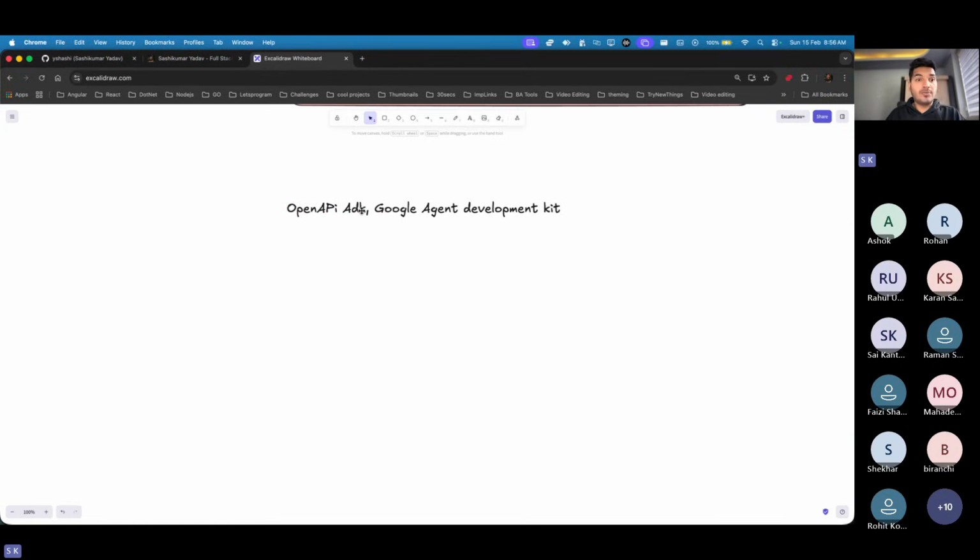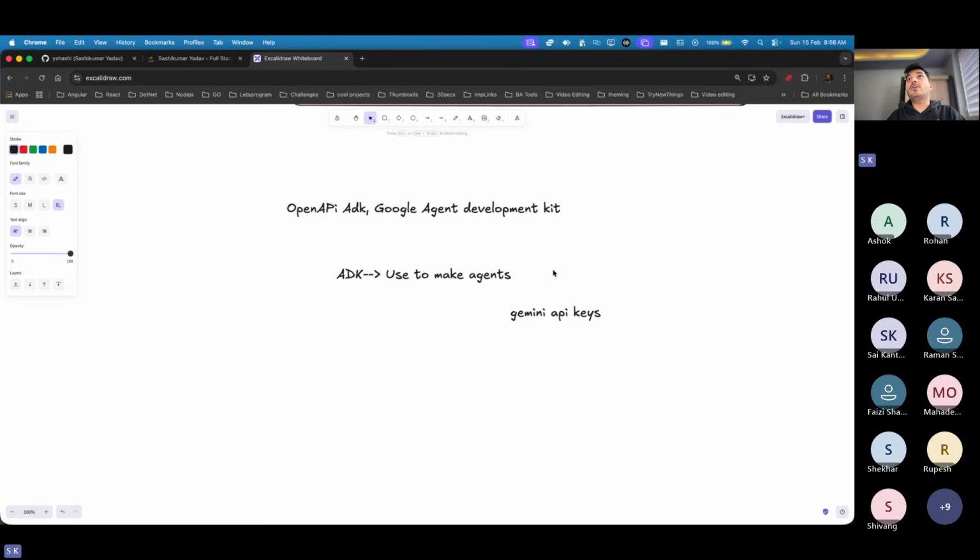As I told you, we don't have to build anything from scratch. Google has already provided us the ADK, and this ADK we are going to use to make agents. So we are going to make our agents today. Now, there are some prerequisites that you need. You need to have a Google API key, a Gemini API key.